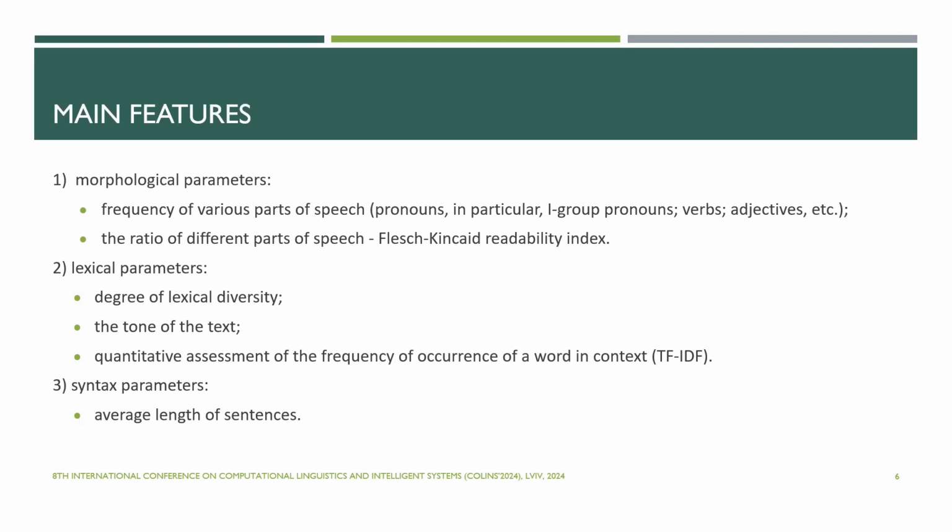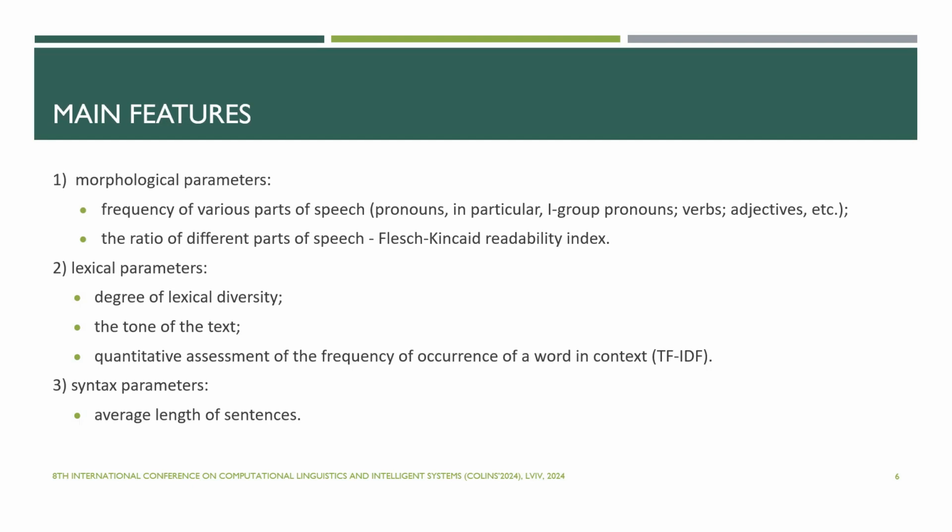Therefore, the main part of the selected features are formal. Thus, the following formal and informal characteristics were selected for software implementation, describing the ideal style of the generalized linguistic personality of the social group being studied. So on this slide, you can see the main features for our model.